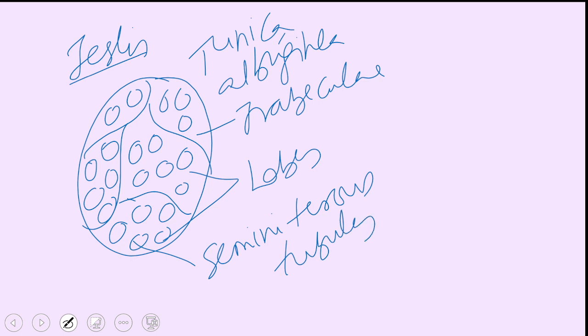Interspersed among these lobes, there are groups of cells. There are groups of cells marked in red here. These groups of cells are called interstitial cells of Leydig.